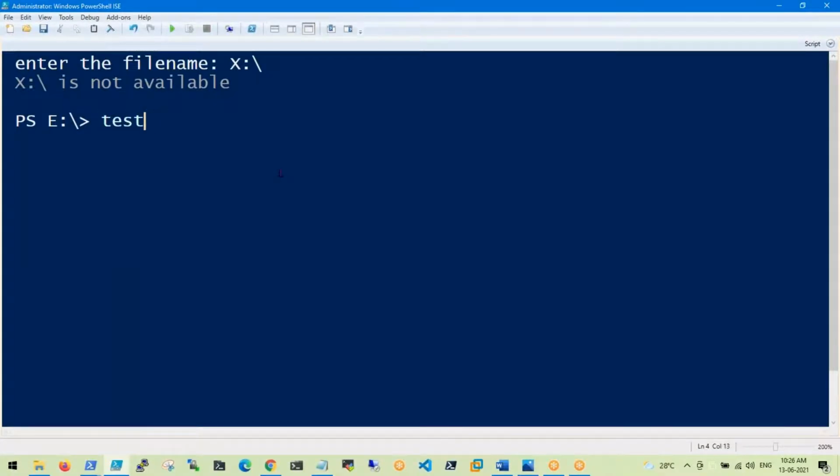Conditions, and how to check whether a remote server is alive or not. We have another command, Test-Connection.